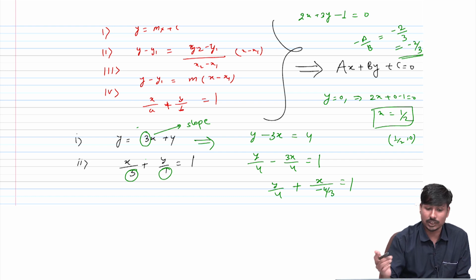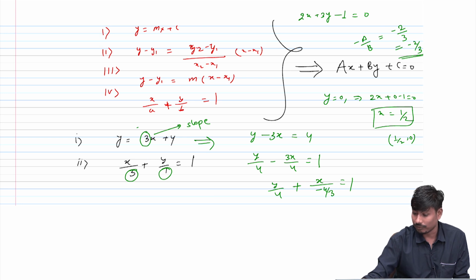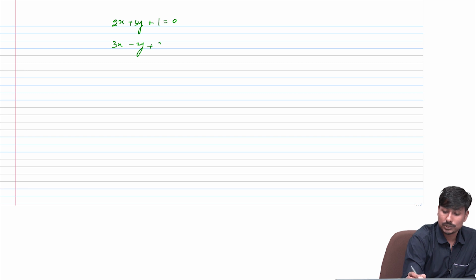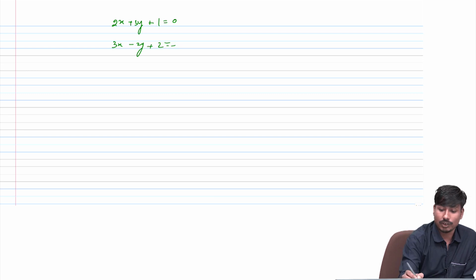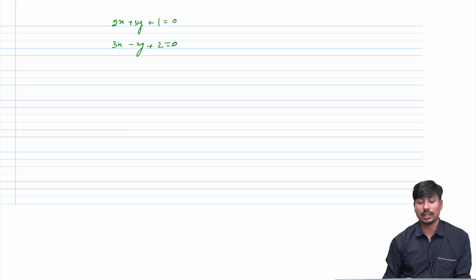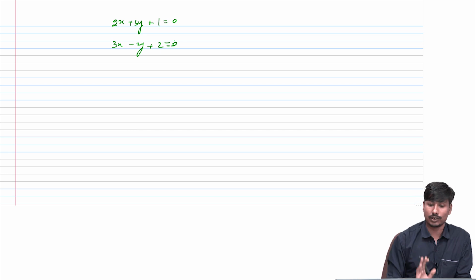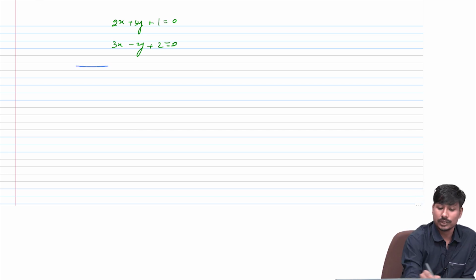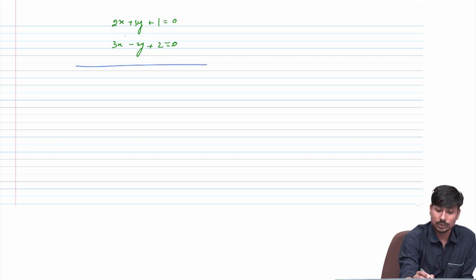If we have two lines in general equation form, 2x plus 3y plus 1 equal to 0 and 3x minus 2y plus 2 equal to 0, what can I do? Do I need to convert these equations into another form? No, I do not have to. I can directly calculate it. How? I'll just make the coefficient of either x or y the same.